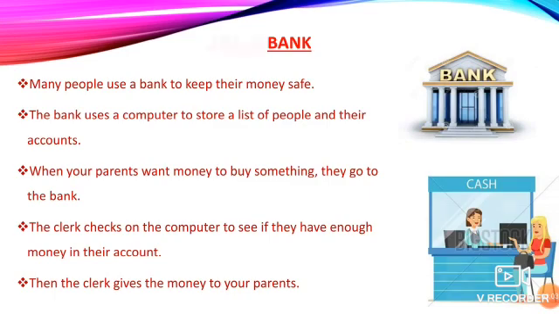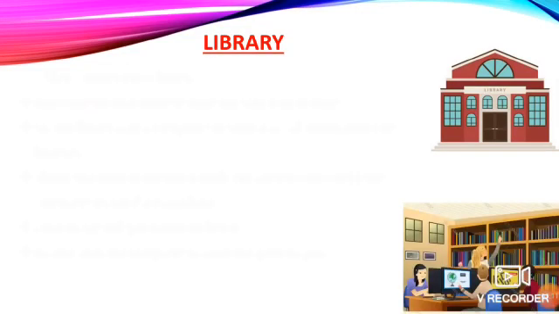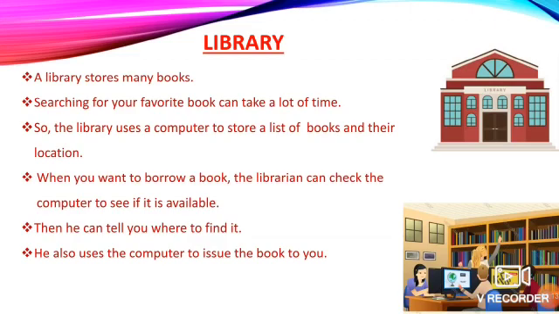Okay, children. Next, library. So this is a picture of a library. How is the computer used in a library? A library stores many books. Likewise, a bank stores the details of many people's accounts and their money transactions and all.